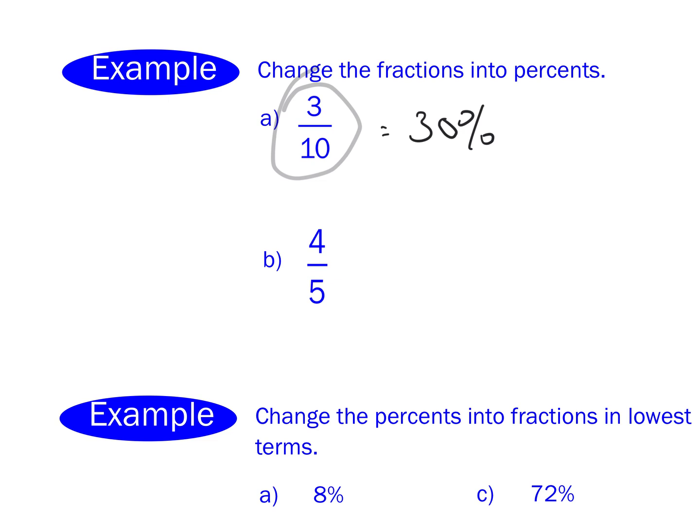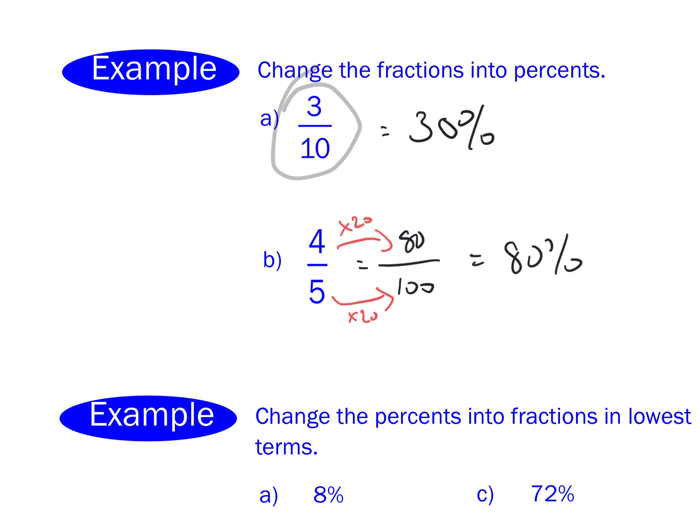If we want to get this to be out of 100, what we have to ask ourselves is, how many times does 5 go into 100? 20 times. Beautiful. So we're going to multiply it by 20. So we're going to do the same thing with the top number. We're going to go 4 times 20, and 4 times 20 is 80. So therefore it's 80%, because anything over 100, that's a percent.